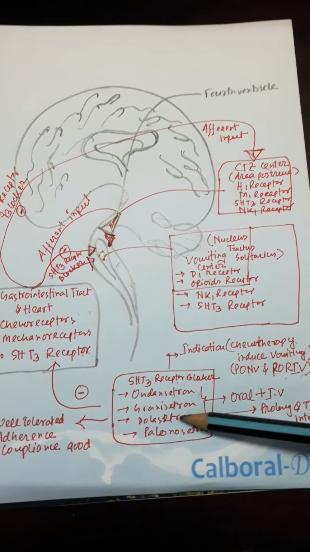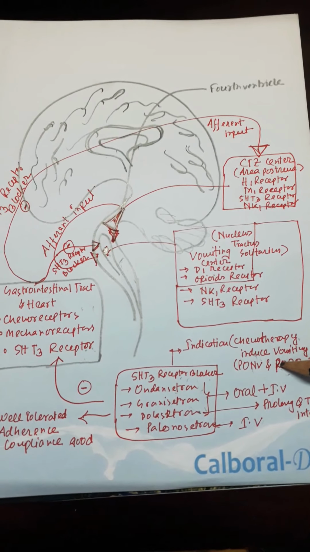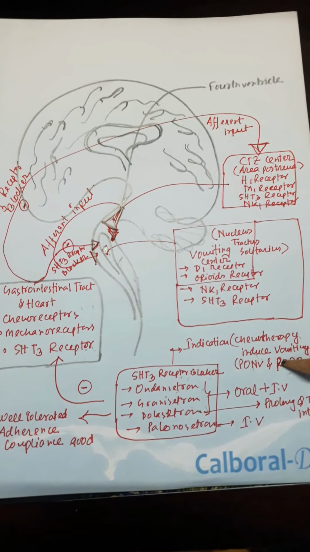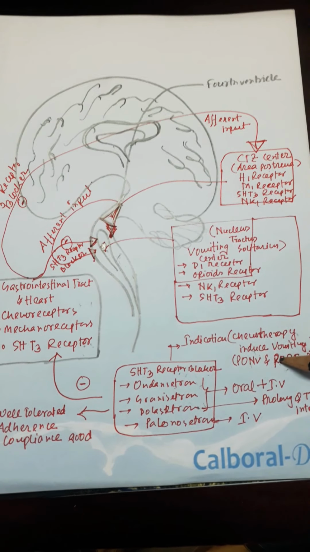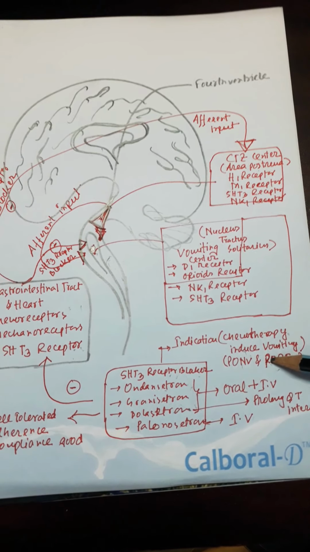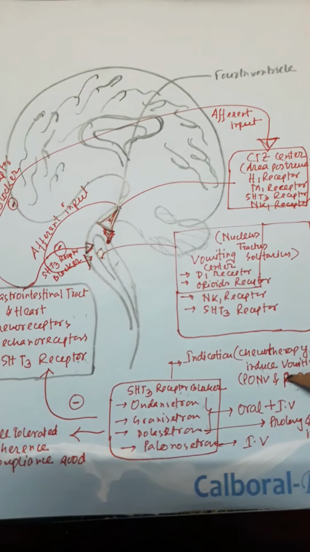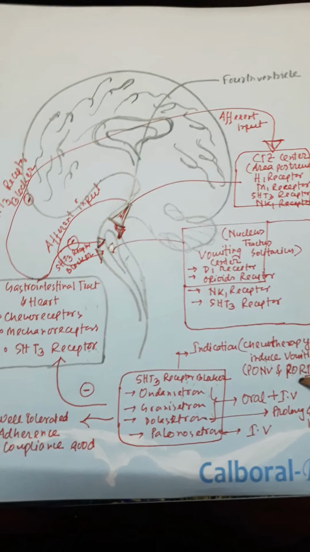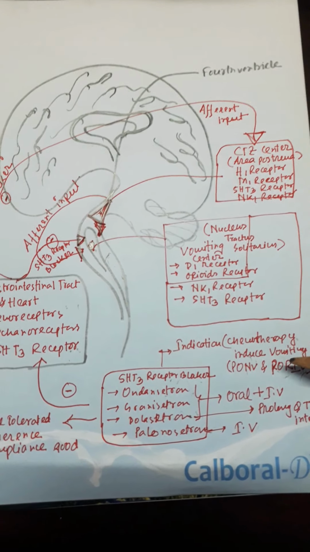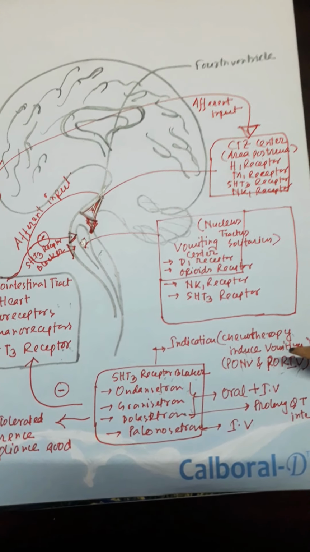By using 5-hydroxytryptamine 3 receptor blockers with corticosteroids and benzodiazepines, we can prevent anticipatory vomiting. Anticipatory vomiting is a kind of vomiting that occurs in a patient who receives chemotherapy. After being given the chemotherapeutic agent, they feel vomiting, and if the next date is after 1 week, they feel vomiting even before receiving chemotherapy after 7 days.